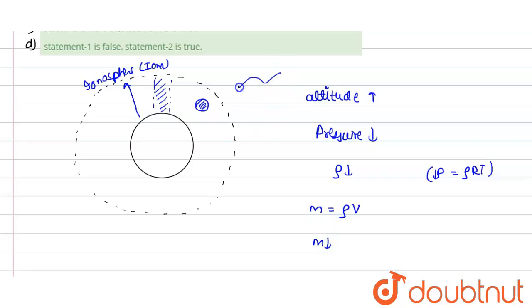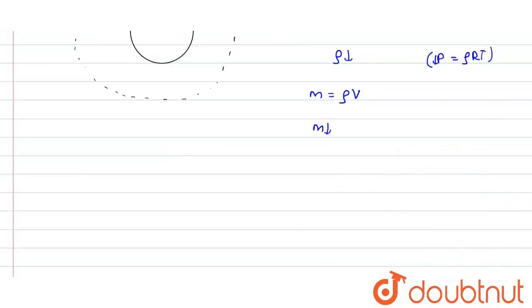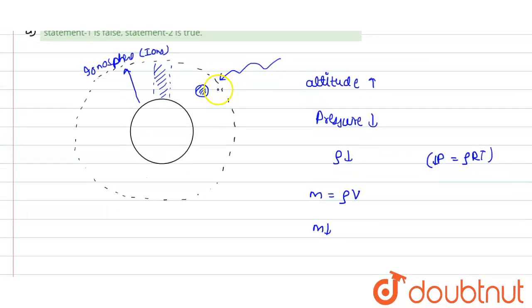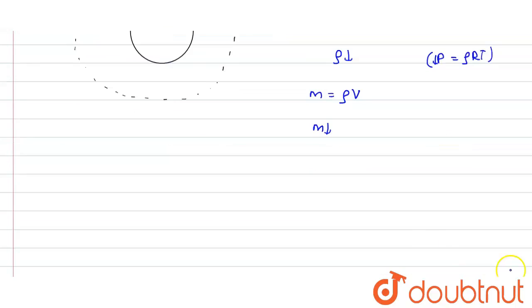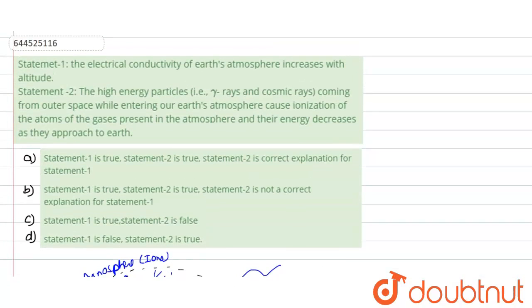So for example, if there are cosmic rays coming from outer space, what will happen? The cosmic rays would be transferring energy. The amount of heat taken by the gas atoms or molecules would be Q equals mc delta T. So delta T is the change in temperature, and delta T equals Q divided by mc. Clearly we can see that if mass is very small, then the change in temperature would be very high. If the change in temperature is very high, the gas could be ionized very easily. So the electrical conductivity would increase at higher altitude.